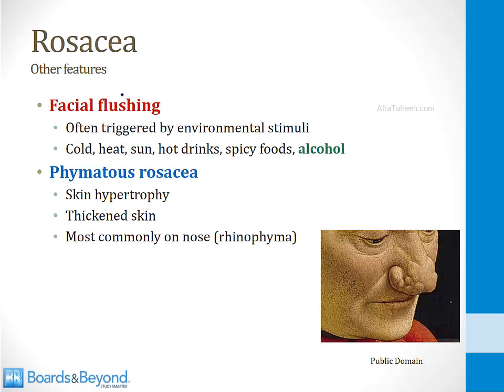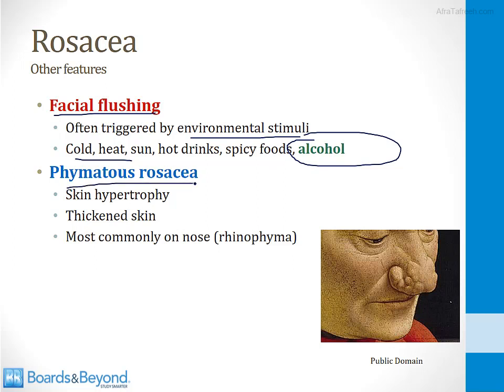Other features of rosacea are shown on this slide. Facial flushing means that the face becomes red and warm. This is common in people who have rosacea. Often it's triggered by some environmental stimuli, for example, cold or heat or the sun or certain types of drinks or food. A classic trigger is alcohol. Many people with rosacea, when they drink alcohol, their face will become red and warm. And finally, some people with rosacea, especially if it's long-standing and untreated, will develop what's known as rhinophyma.